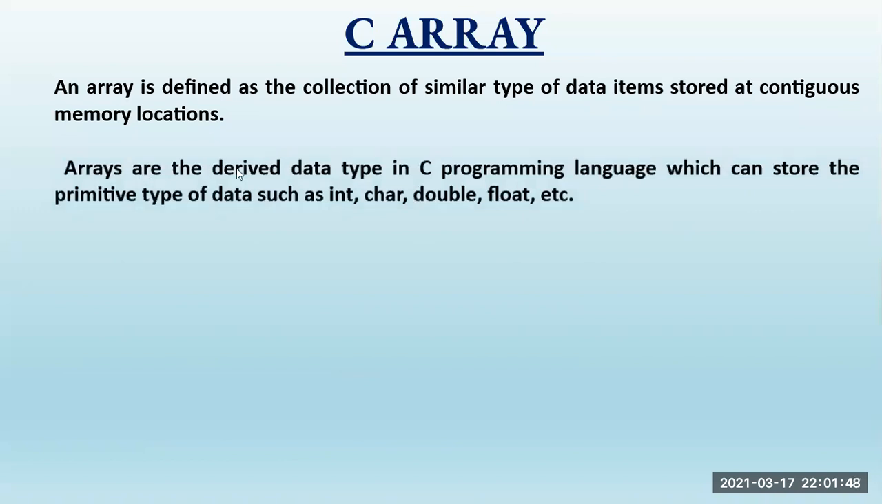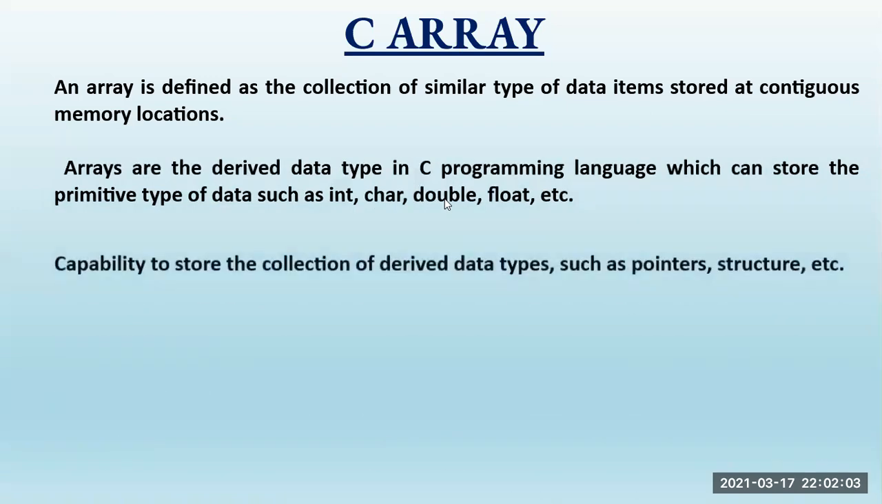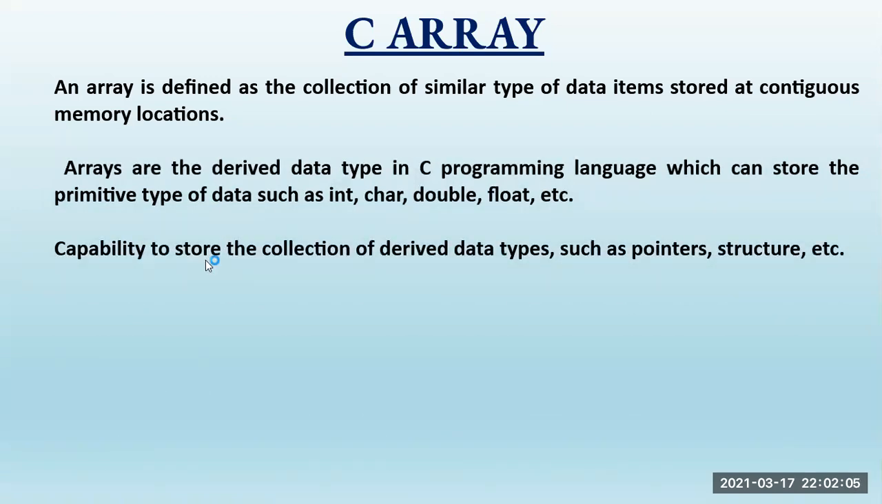Again, arrays are a derived data type in the C programming language, which can store primitive types of data such as integer, character, double, float. It will store integer, character, double, float, everything. It also has the capability to store derived data types such as pointers and structures. We will discuss these further.